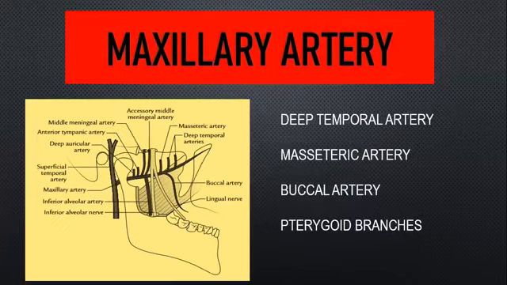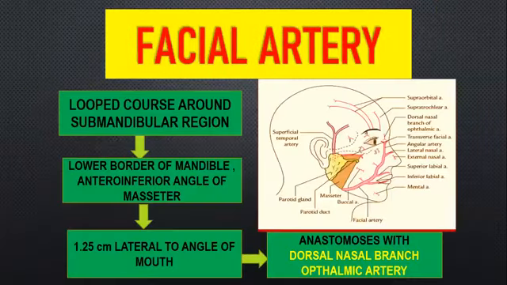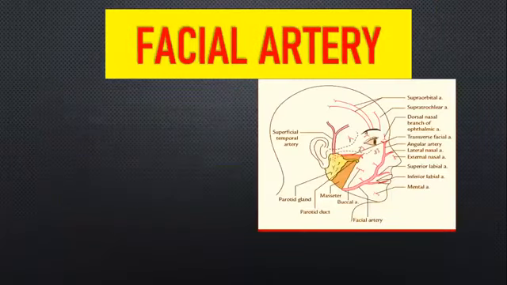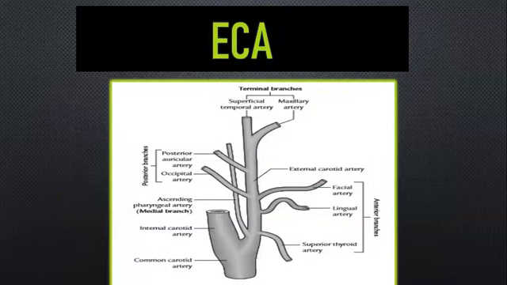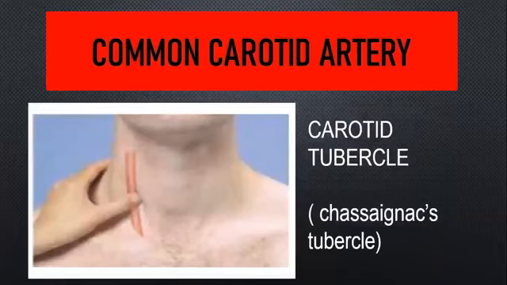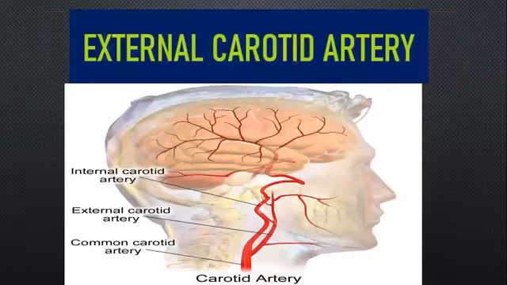So as far as this session is concerned, your facial artery is very important. Short notes, you can definitely expect this question. You need to be very thorough with this, and in viva they can ask you to name the branches of the external carotid artery. And your common carotid artery, your carotid pulse is very important. Again, you just have a look: carotid tubercle, transverse process of the 6th cervical vertebra, surface anatomy, 4 centimeter. If you palpate medially and posteriorly from your sternoclavicular joint, you are going to feel the carotid pulse. It is called Chassaignac's tubercle.